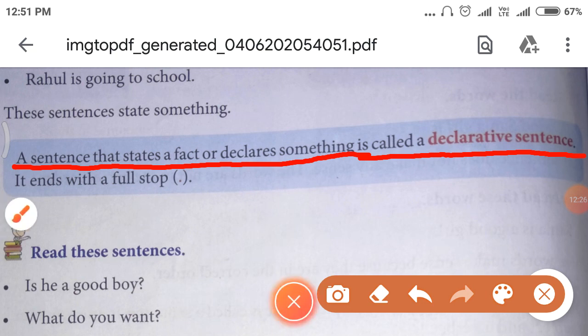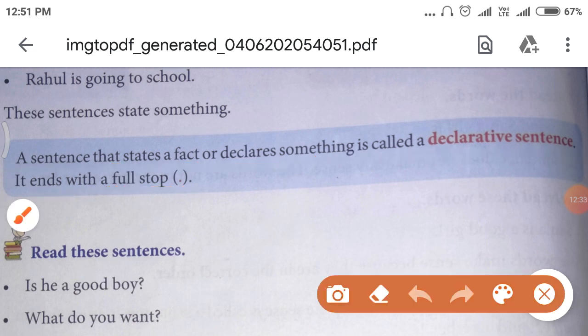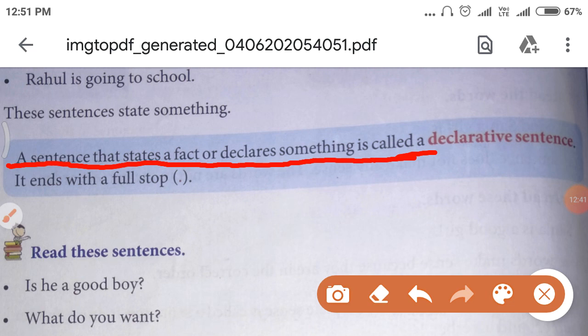It ends with a full stop. Okay, let's revise it again. A sentence that states a fact or declares something is called a declarative sentence. It ends with full stop. Okay?